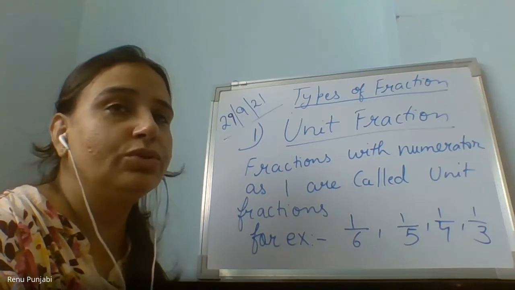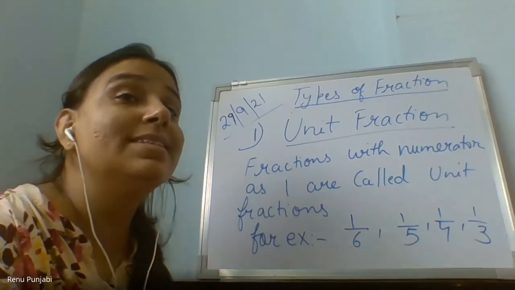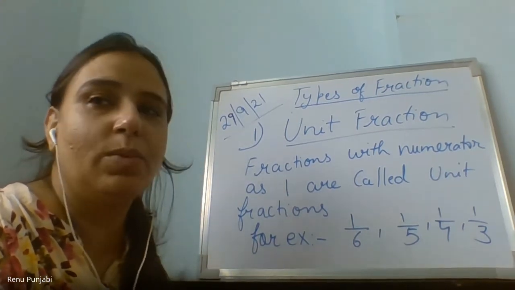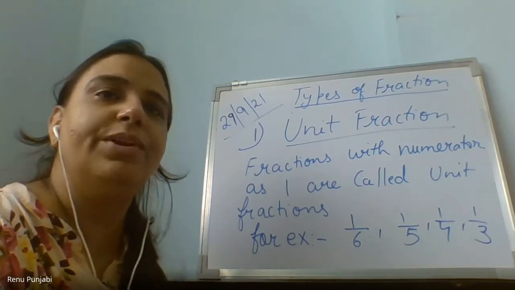Ma'am, I have a Dairy Milk and it has 6 pieces and I ate one. Now I have 5 pieces. So what is the fraction? The fraction is 1 upon 6, because out of a total of 6 parts you ate one part. And 1 upon 6 is an example of a unit fraction.